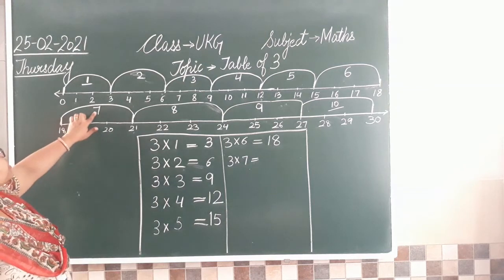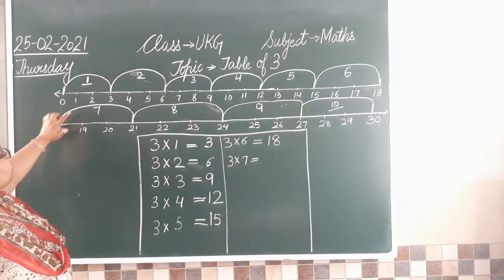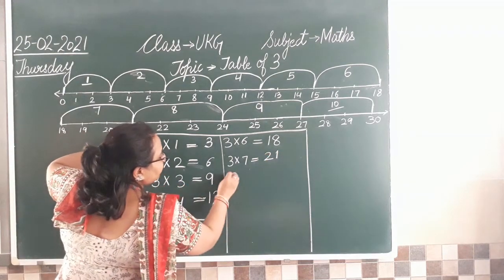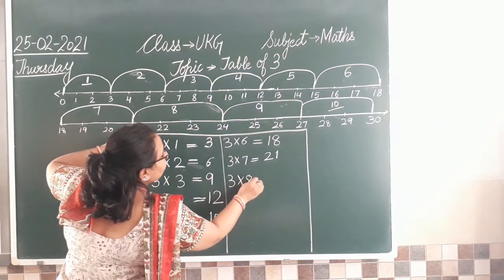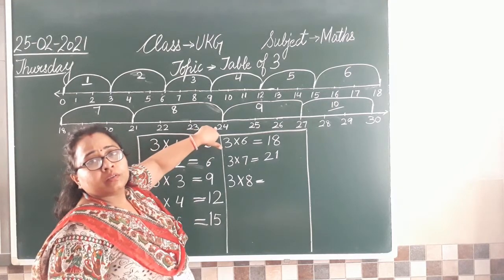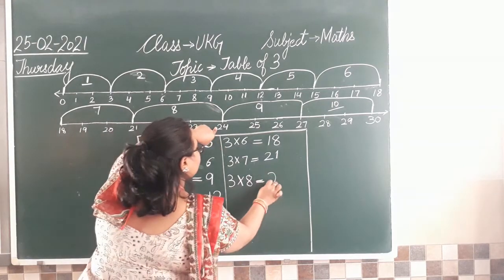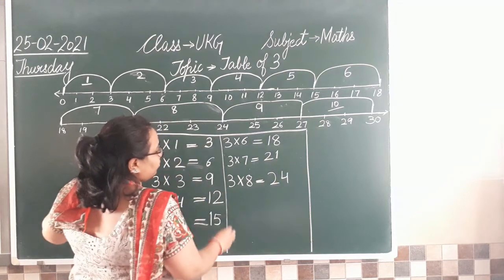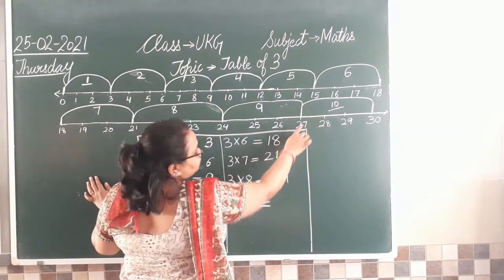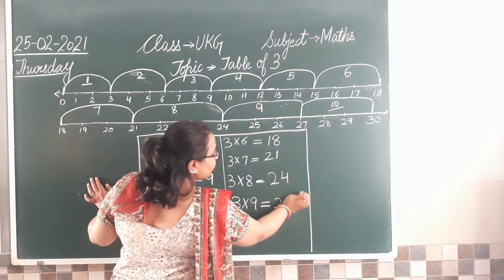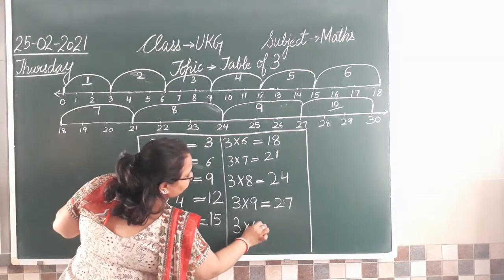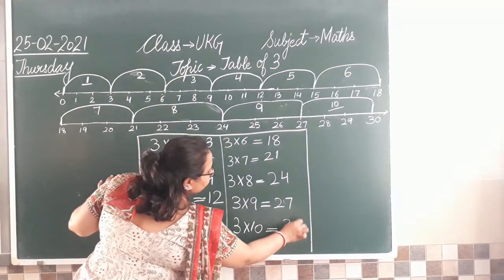From when we took the 7th jump, we started from 18. So where we reached? 21. So let's write here. Now can you tell me 8th jump लेने के बाद हम कहाँ पहुँच गए? We reached number 24. So you will write 24 here. When you took your 9th jump, कहाँ पहुँचे थे हम? 27 पर, with the 9th jump, and with the last jump, the 10th one, we reached 30.